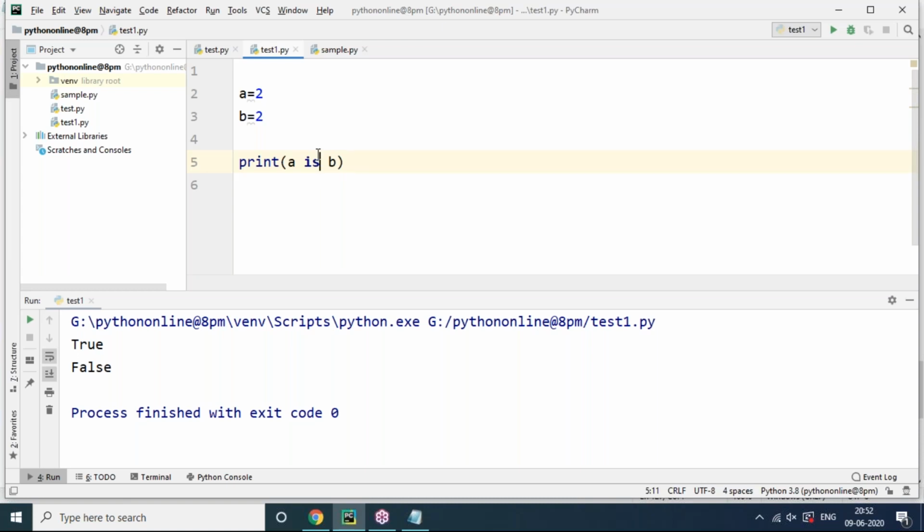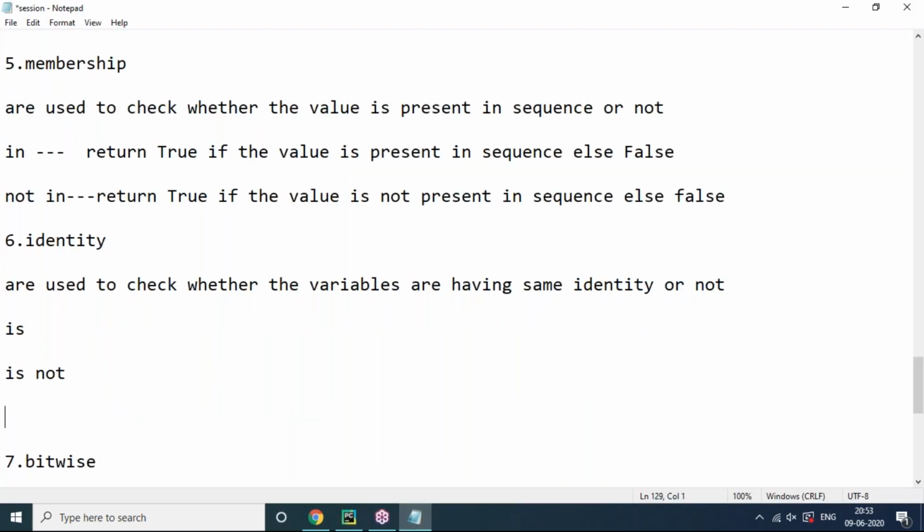But internally, on what basis is it checked whether two variables have the same identity or not? There is a built-in function in Python called the id function.